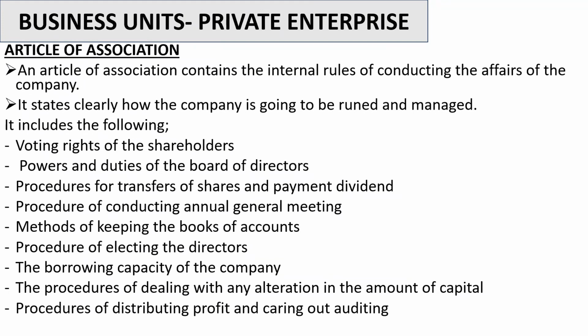It also outlines the procedures of distributing profit and carrying out auditing. Okay, so it outlines the procedure of how the profit is going to be distributed and how to do a process called auditing. Okay, so auditing, it's a process that is done to make sure that no figures in, for example, the books of accounts were manipulated. So it outlines all those details.